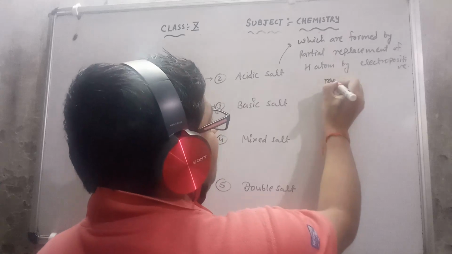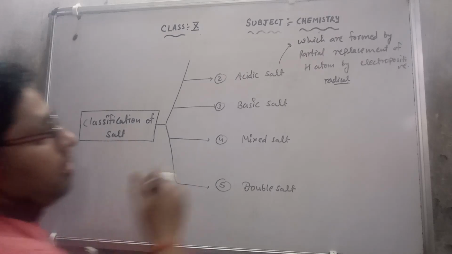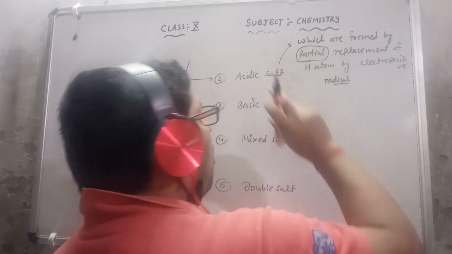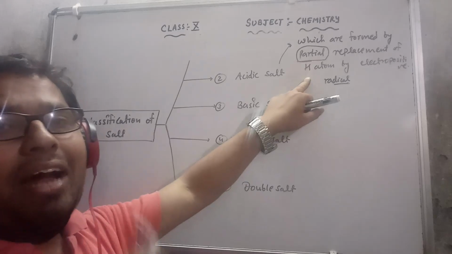Electropositive radical or metallic radical, the meaning is same. That meaning partial replacement: all the hydrogen atoms are not replaced, some hydrogen atoms should be left there.